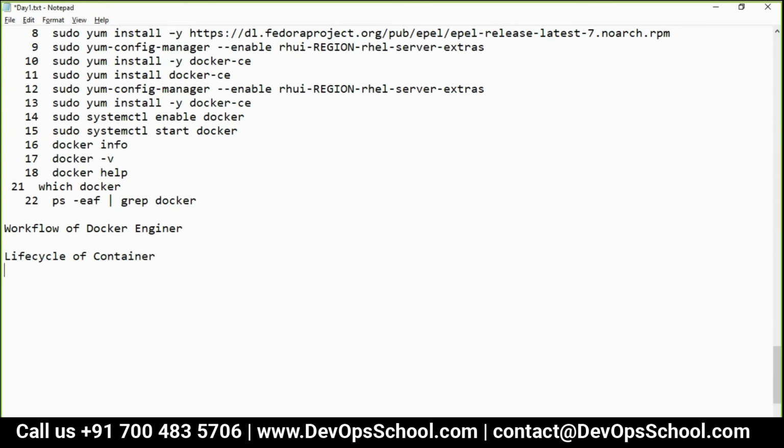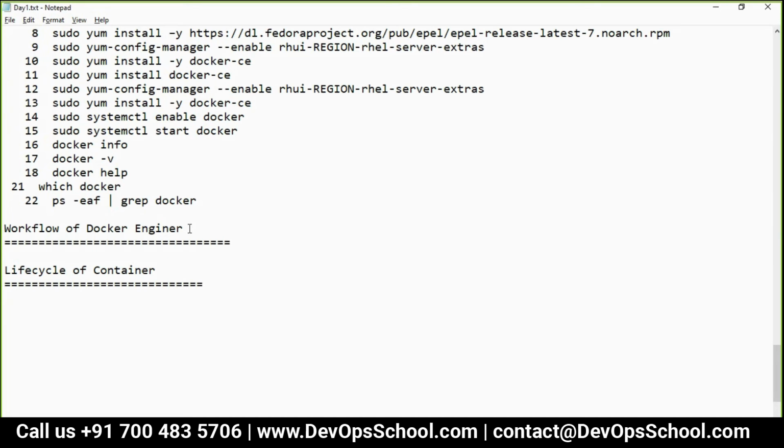Please understand this, it is very important, and if you have a doubt, please ask me. So first, what happens whenever you run any command, let's say docker run image name? Many of you have tried this command.